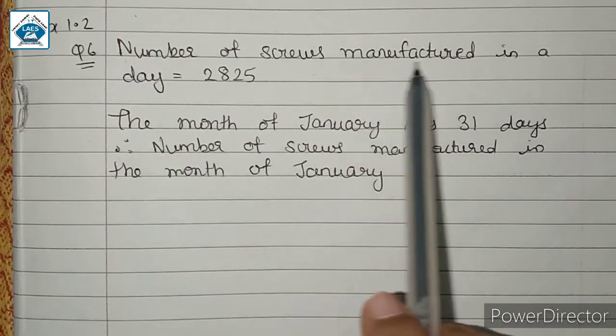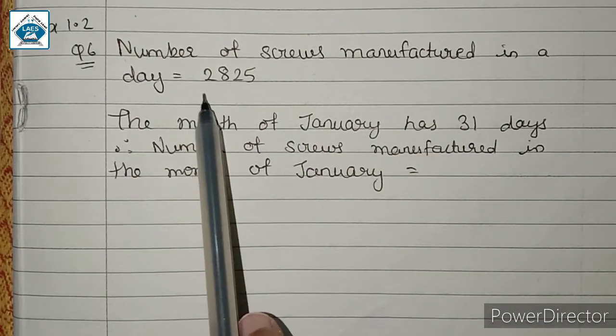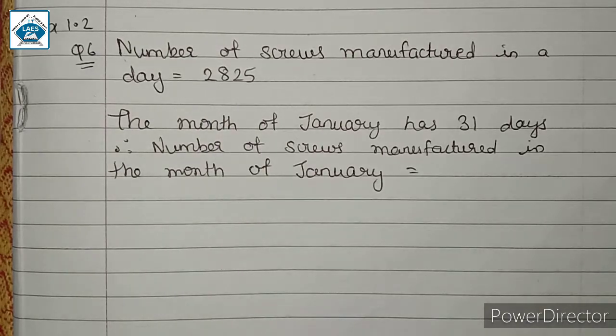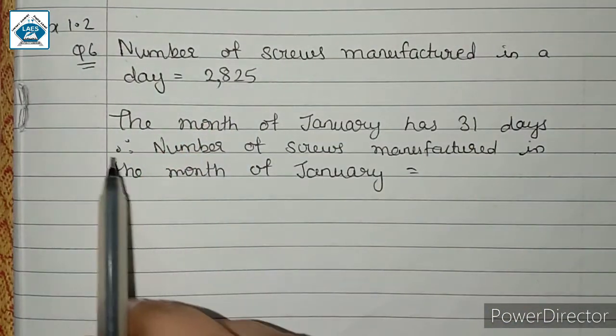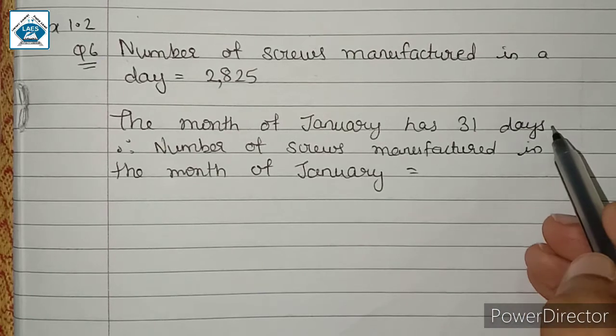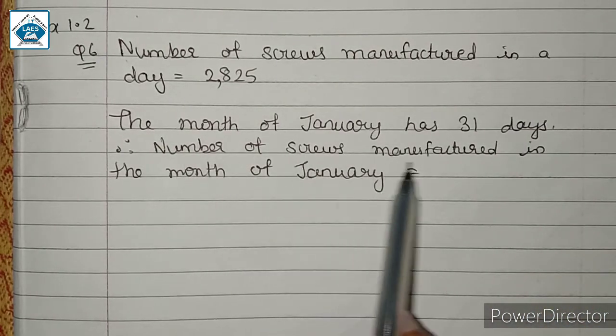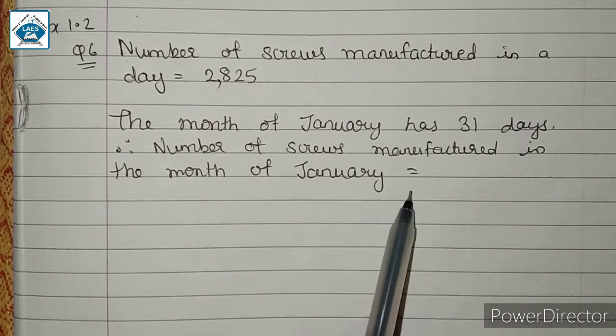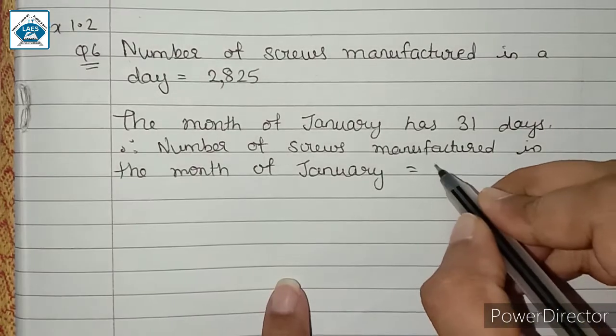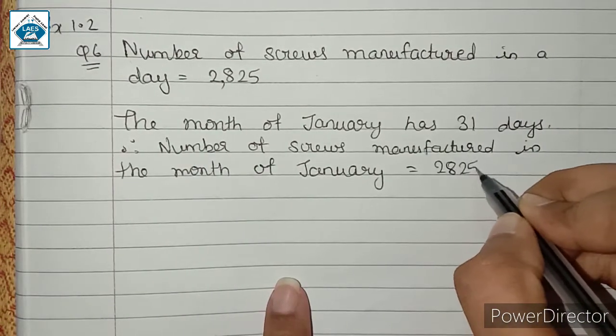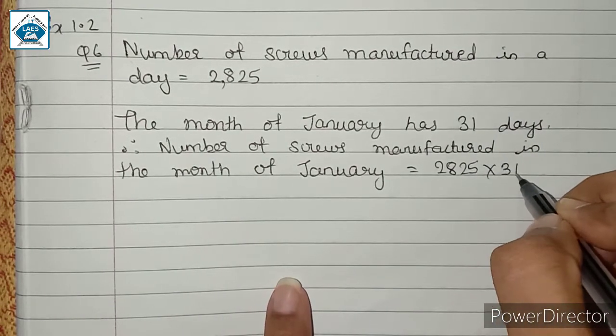Number of screws manufactured in a day is equal to 2825, and we know that the month of January has 31 days. Therefore, the number of screws manufactured in the month of January is equal to 2825 into 31.